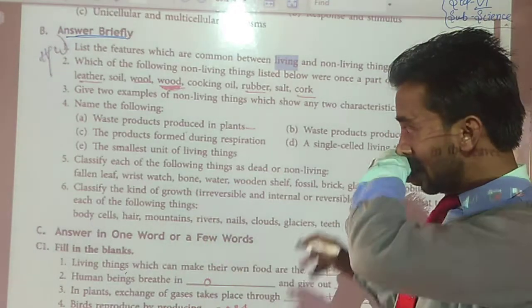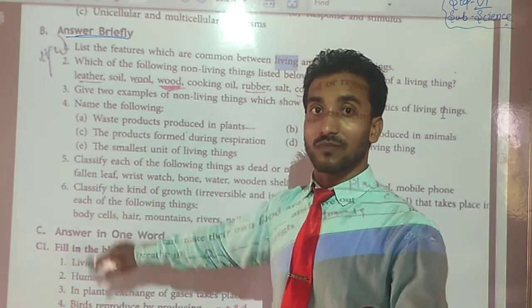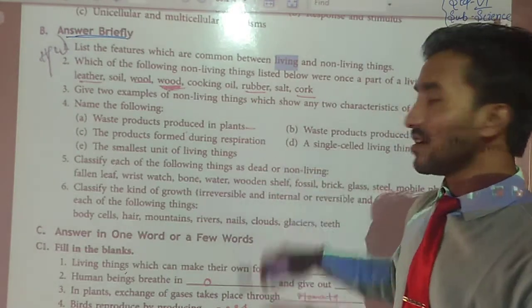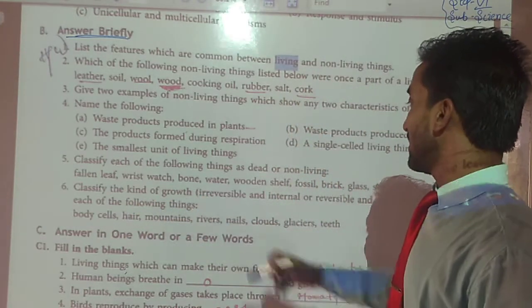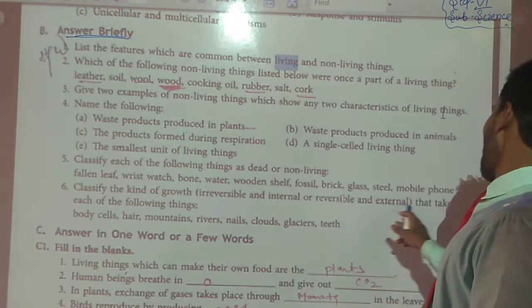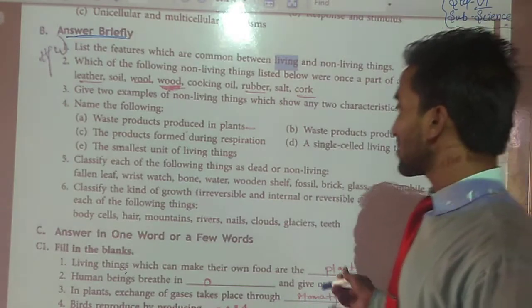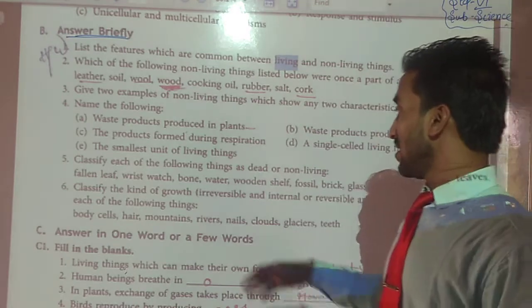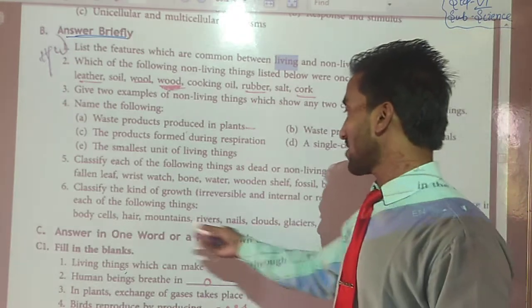Okay, so you can see fallen leaf. Fallen leaf, what is that? That is dead, not non-living. Why? Because it was a part of living things. So all these things, just do it. See the question number 6. Classify the kind of growth, irreversible and internal, or reversible or external, that takes place in each of the following things. Students, in this question a few examples are given, and those examples show irreversible and internal or reversible or external. You have to find out for the given example.